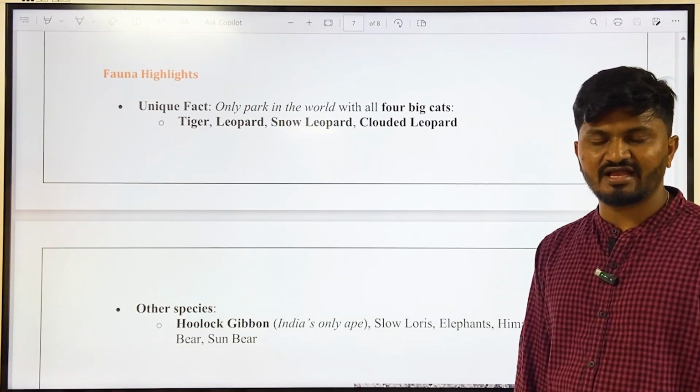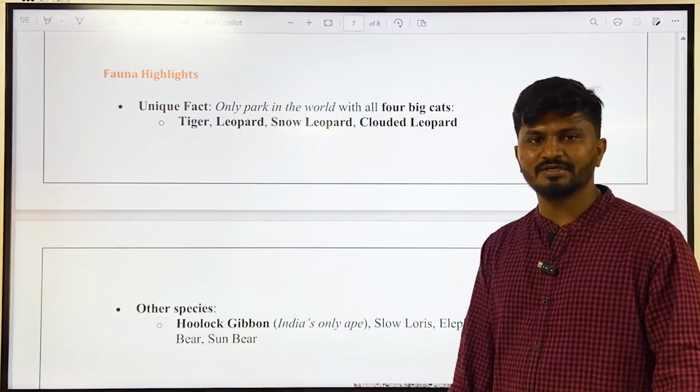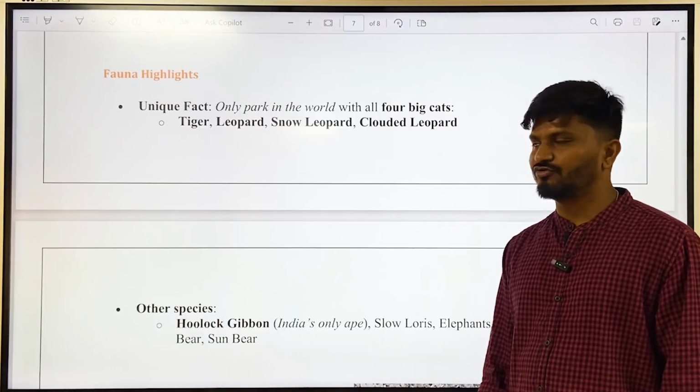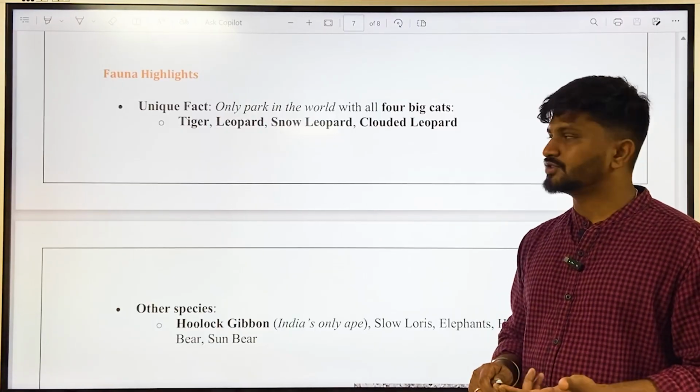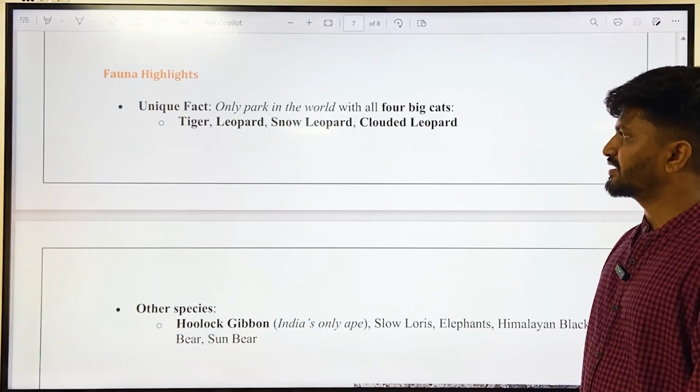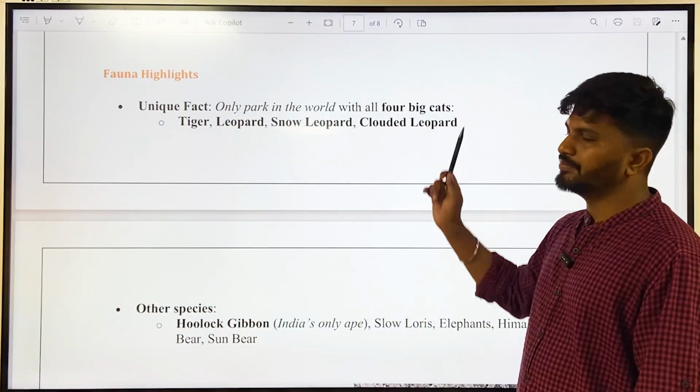Okay. Then fauna highlights is, there is a unique fact, only park in the world with all the four big cats, not big fats, big cats, sorry, excuse me, with all the four big cats. What are the four big cats? Tiger, leopard, snow leopard and clouded leopard. Okay, no other park in the world houses four big cats.